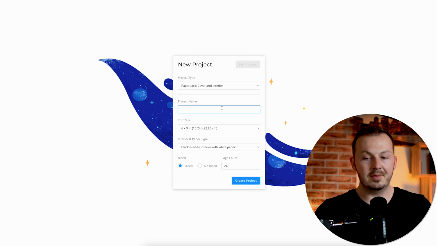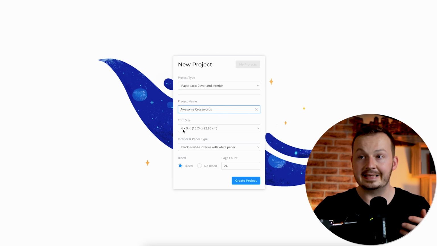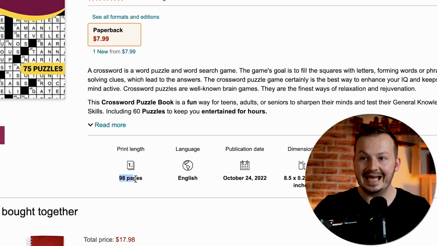So just go ahead and name your project something, for example like awesome crosswords, or anything that's just for your own reference. For the size, select 6x9, and then select a page count of at least 50. You want your book to have at least 50 pages because if you take a look at this one, you can see it has 98 pages. That means 98 pages full of crosswords.